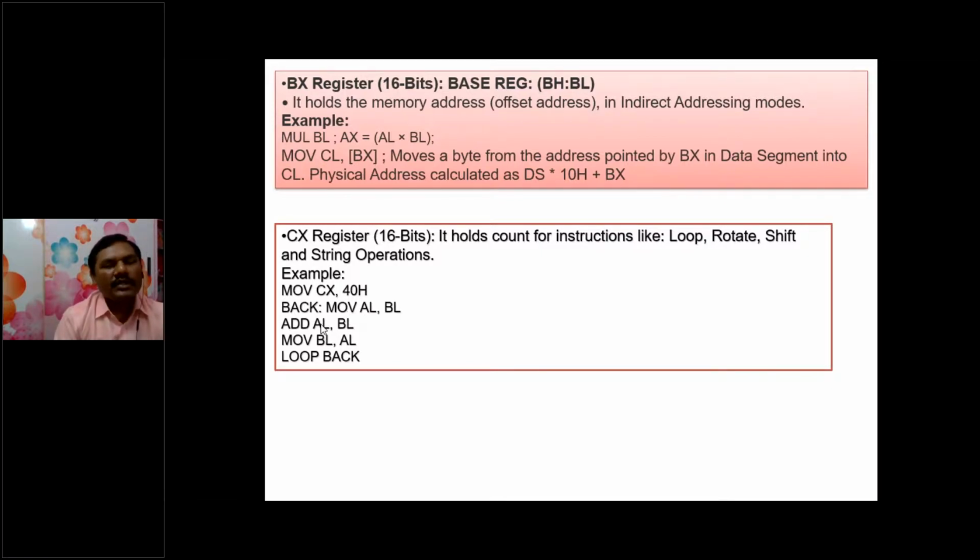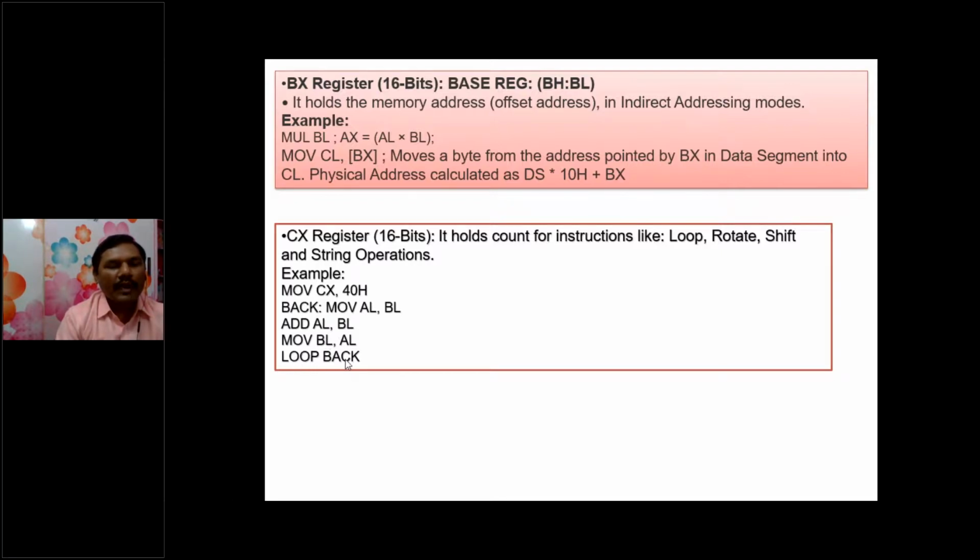Why? Because, as we have seen in the earlier explanation, ADD AL, BL means the content of BL is added with AL and the result is again stored in the AL register. Now to perform one more operation, AL must become free, so the content of the AL register goes to BL.